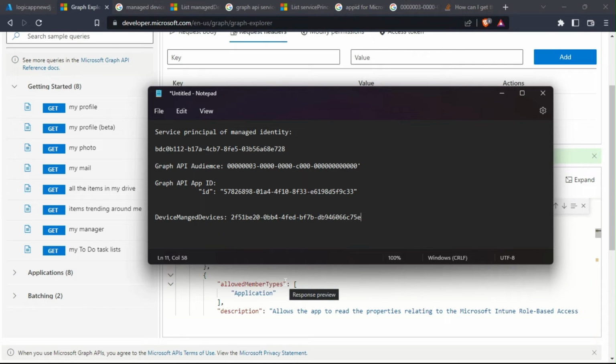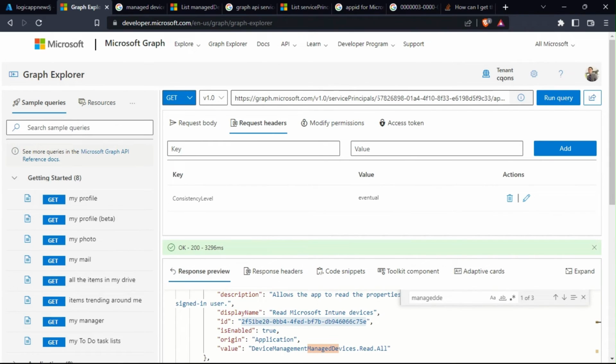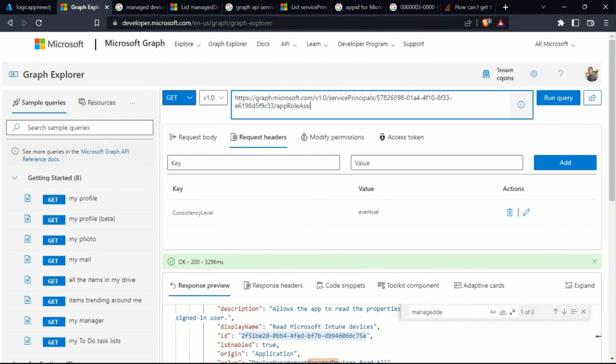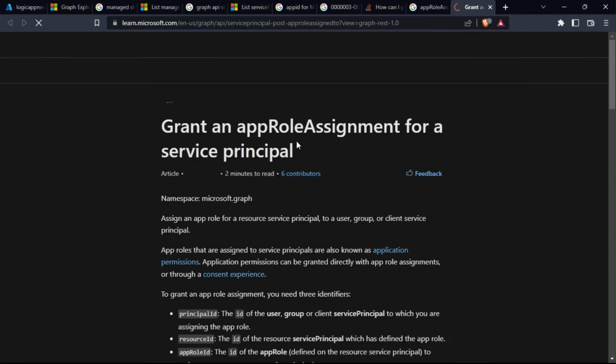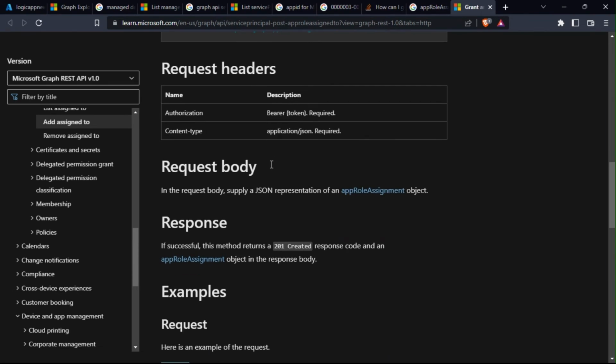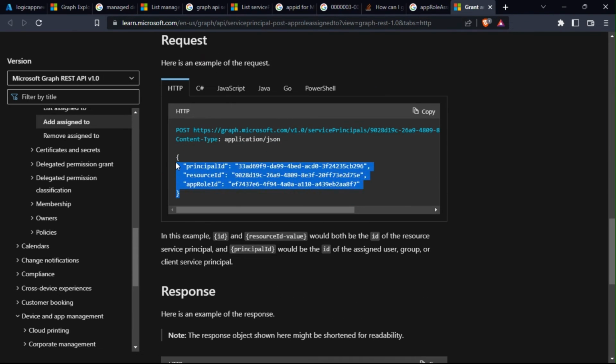So let's assign this application role to manage identity. I'll be pasting the link to the documentation in the chat, but we would be using the service principal API again. And this time we would be using the app role assigned to. Okay, so this is the API that we would be using. Let me quickly go to the documentation. Here you go.